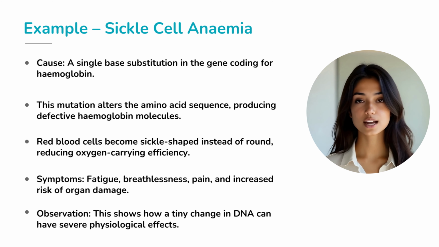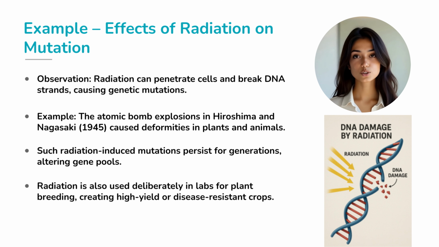See how a tiny genetic change can ripple out into a major physiological effect? This is the true power of mutations. Let's look at another dramatic case, mutations caused by radiation. High-energy radiation can break DNA strands or disrupt the genetic code. This kind of damage often leads to deformities and disorders. A historical example is the atomic bomb explosions in Hiroshima and Nagasaki in 1945. Survivors, plants, and animals in the affected regions showed genetic deformities that persisted across generations.